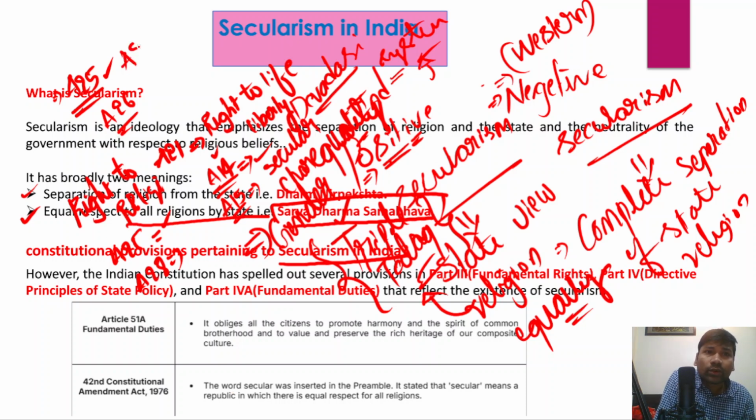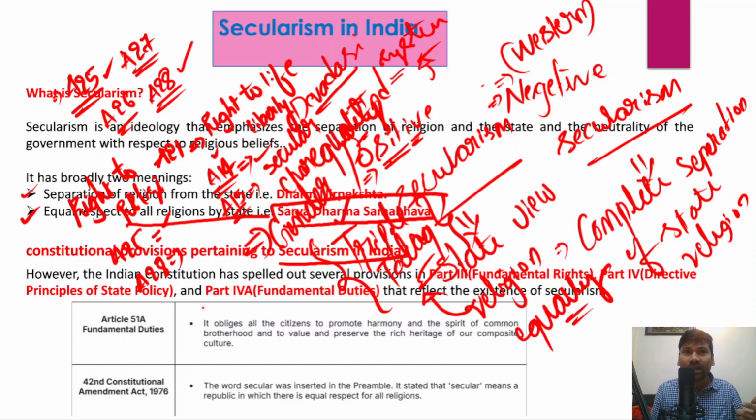And Article 27, the freedom not to pay taxes to the state. The state will not impose taxes on these religious institutions. And Article 28 talks about how religious institutions can impart religious education as well. So these are the secular features of the Indian Constitution.